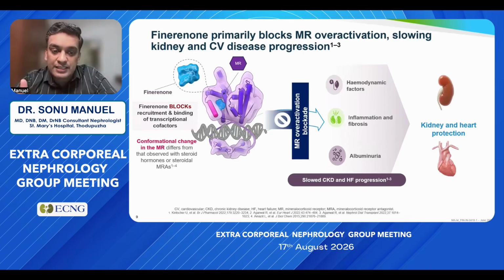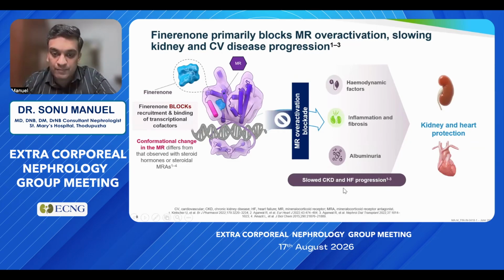And there is another change that is occurring. There is a change in the mineralocorticoid receptor, and there will be less inflammation-driven cytokine production while we are using the mineralocorticoid receptor antagonist. So there is improvement in the hemodynamic factors, less inflammation and fibrosis, and less albuminuria with the use of Finerenone.